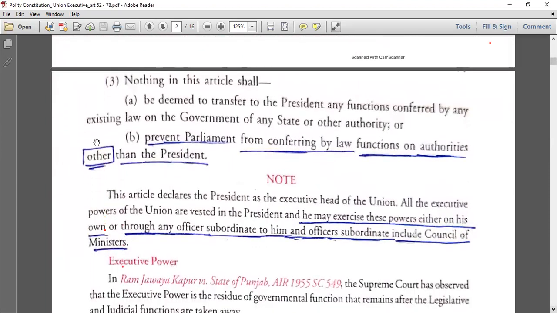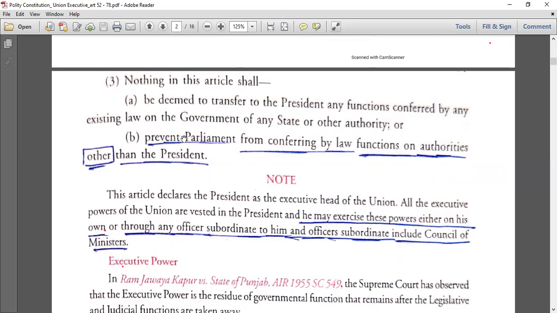Nothing in this article shall be deemed to transfer to the president any functions conferred by any existing law on the government of any state or any authority. So nothing in this article shall be deemed to transfer to the president any functions conferred by any existing law on the government of any state or any authority.